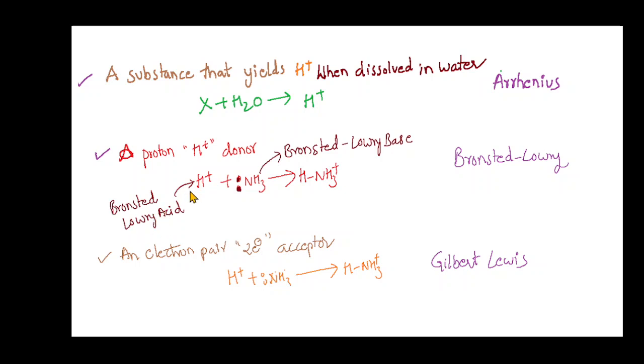It just donates a proton. And Lewis said an acid is an electron pair acceptor. When a substance accepts an electron pair from another substance, it is called an acid. So combined, a substance that yields H plus when dissolved in water, a proton H plus donor, and an electron pair acceptor: these three are called acids.